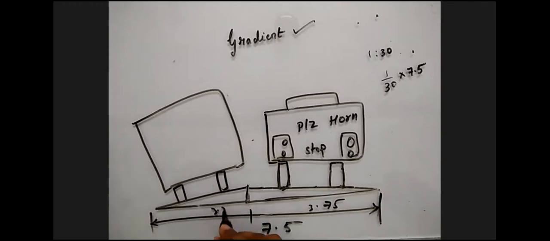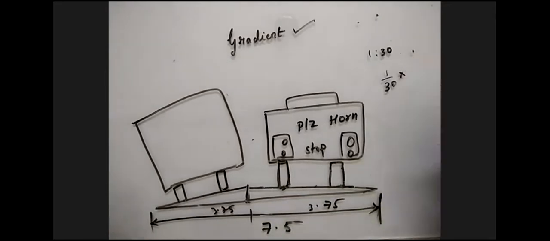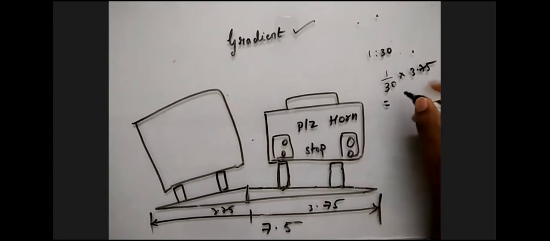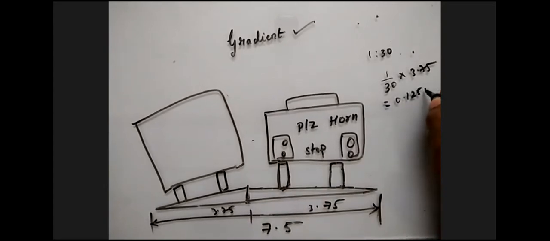And this is 3.75. So for one single width, let us assume this is 3.75. So what is the rise when 3.75 is taken at a slope of 1 in 30? 0.125 meters, right?